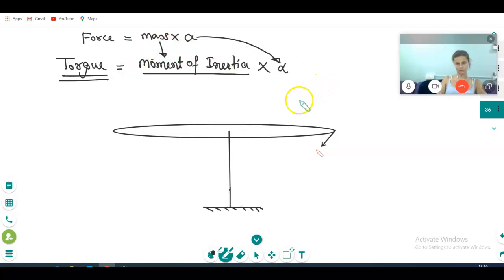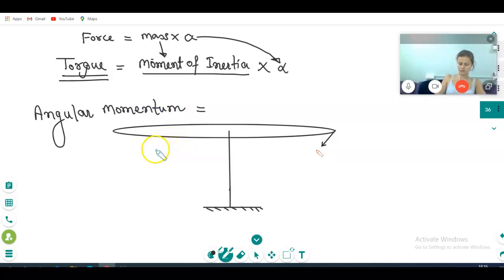Correct? Then what is the angular momentum? Angular momentum. See, linear momentum is mass into velocity, so angular momentum is not mass.